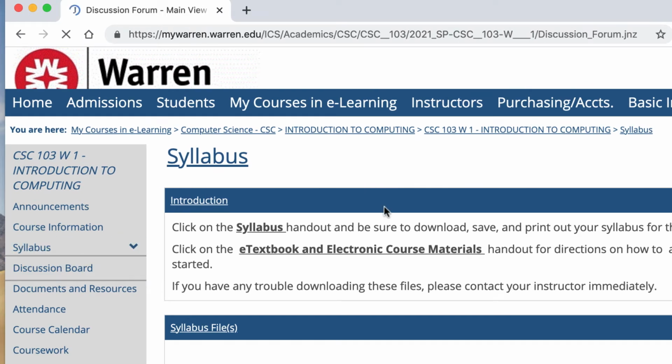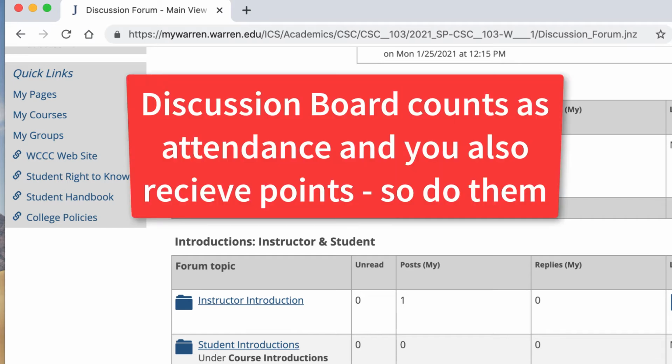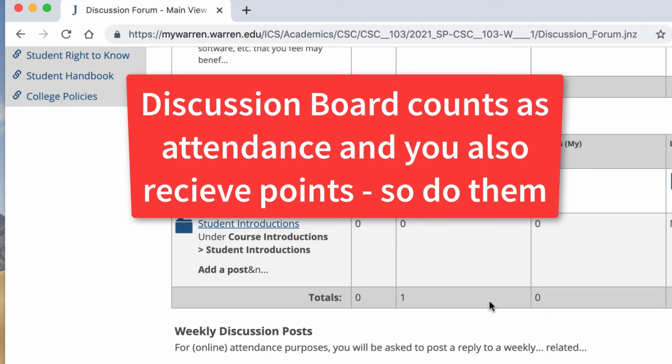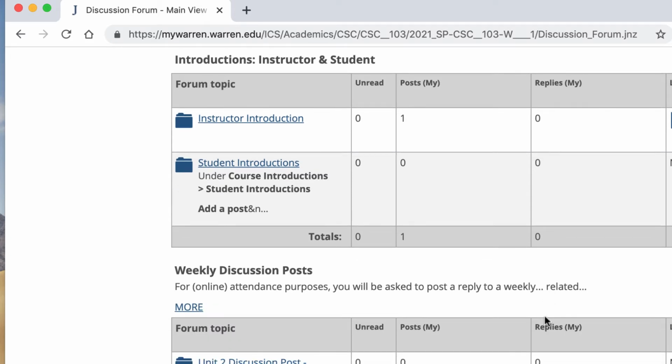Discussion board, we're going to use that. If you're in the W1 course, you're going to have a discussion board where you're going to have to answer a discussion question. We're going to use the discussion board as attendance. They're not going to be really strict. You don't have to reply to people if you don't want to. I don't usually put a certain amount of characters or words or anything that you have to have in there, except for maybe a technology assignment at the end of the semester. But for most of the stuff, it's just to keep us interacting a little bit.